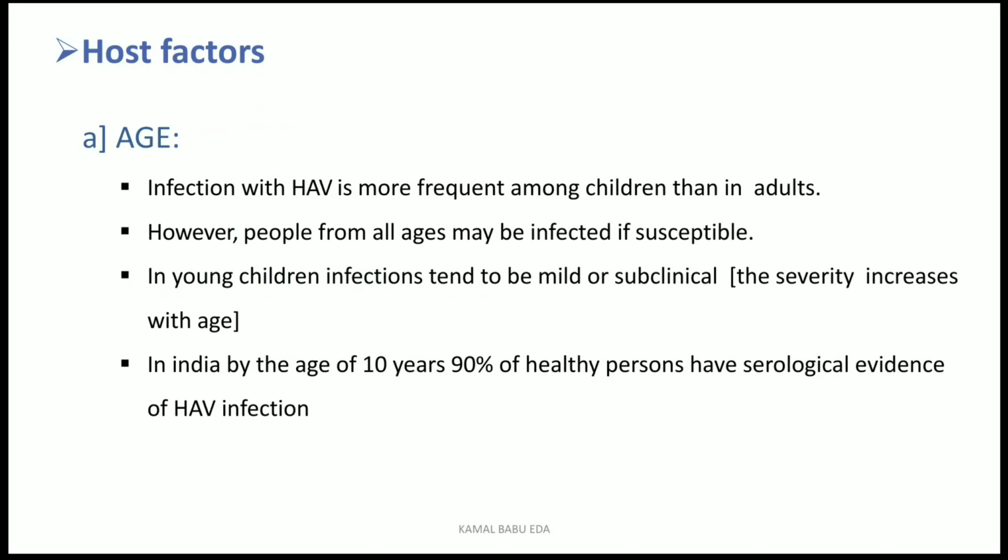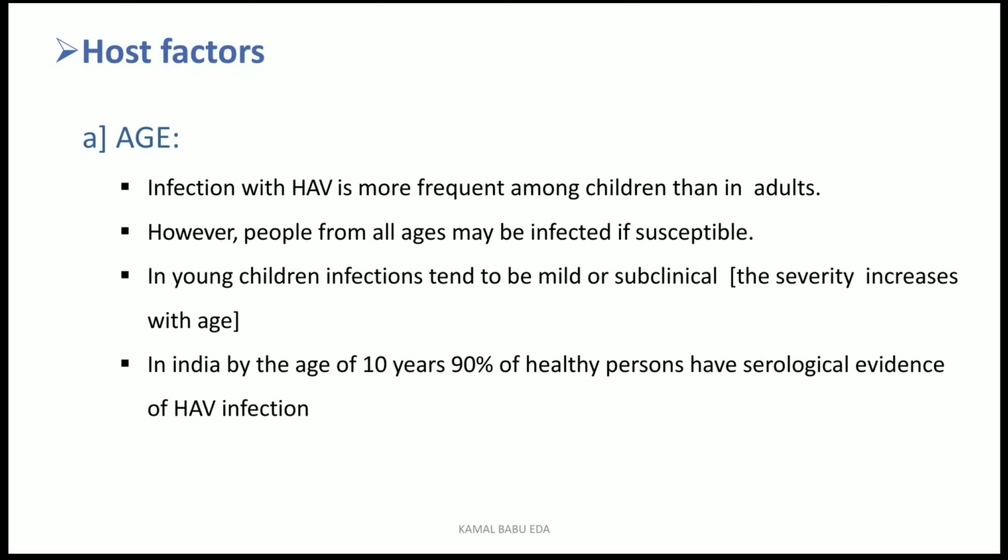Coming to the host factors. What are the host factors? Coming to the age, infection with hepatitis A virus is more frequent in children than adults. So it is mainly pertaining to the children compared to the adult. However, people of all ages can be infected if they are susceptible. So if any person is immunocompromised and is exposed to this virus, they are in a situation where they can develop this disease. In young children, infections tend to be mild or subclinical. The severity increases with age.